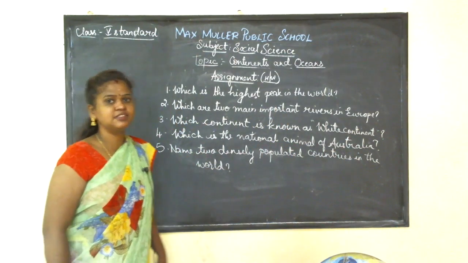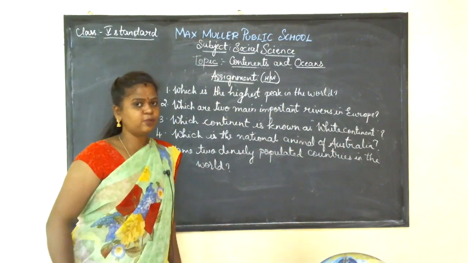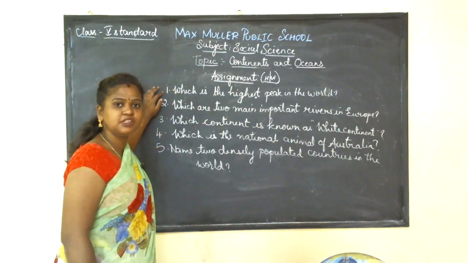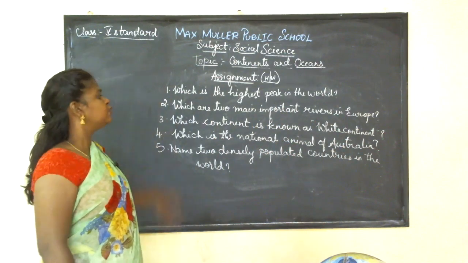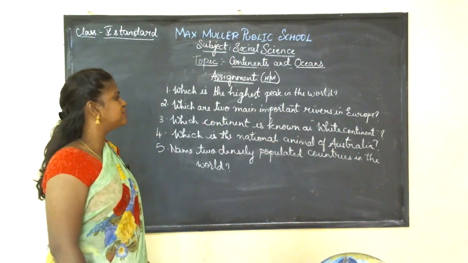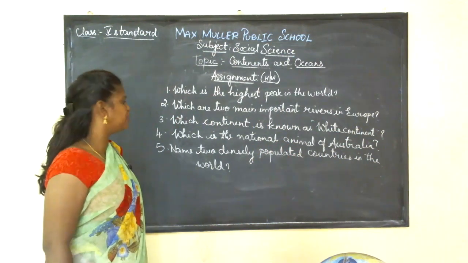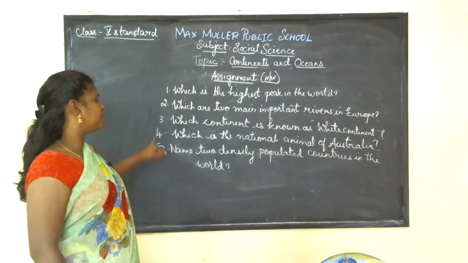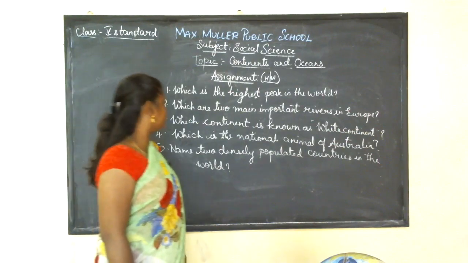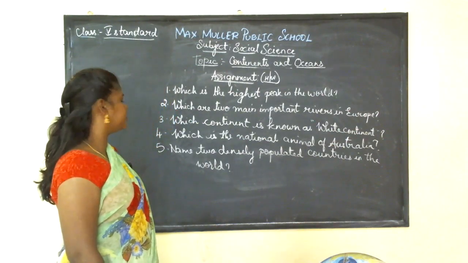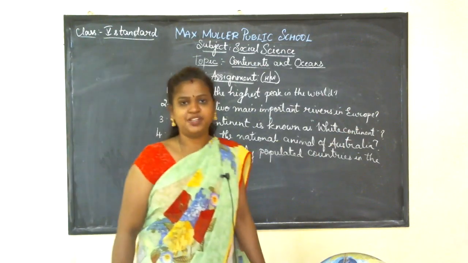I'll just repeat the questions once. The first one, which is the highest peak in the world? The second one is, which are the two main important rivers in Europe? The third one, which continent is known as the white continent? The fourth one, which is the national animal of Australia? And the fifth one, name two densely populated countries in the world.